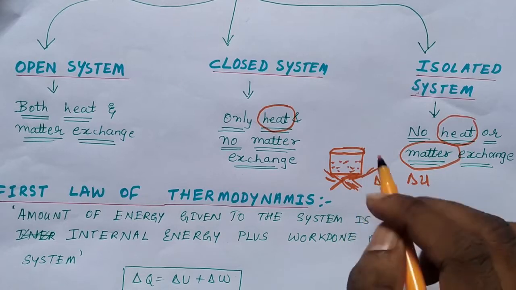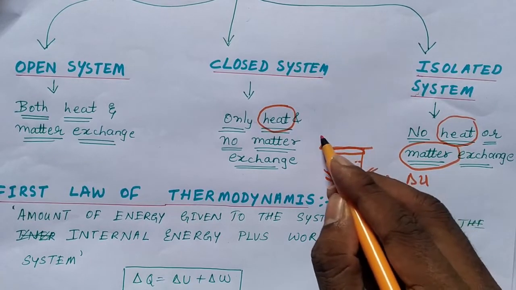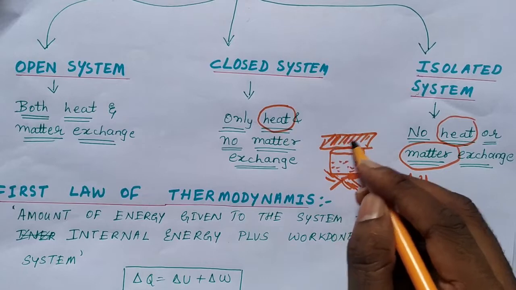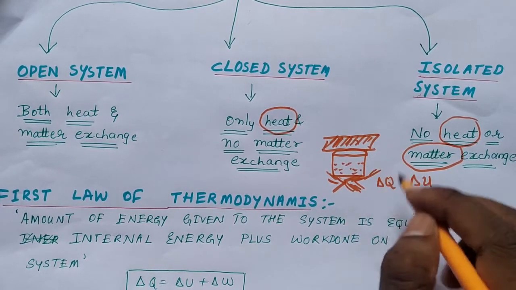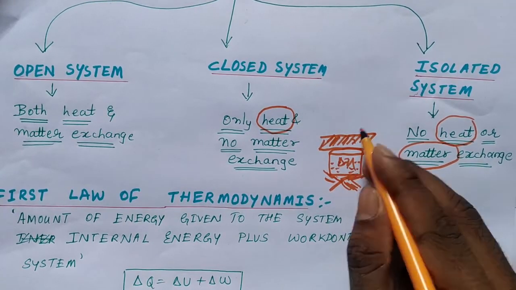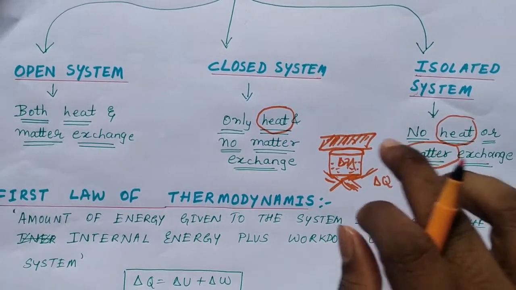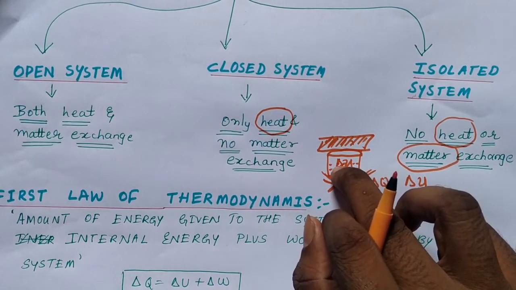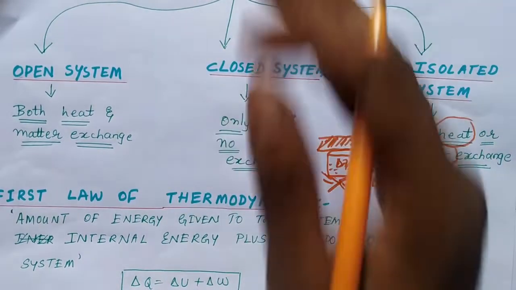But this internal energy, after certain period of time, even though you are continuously giving heat energy, if you cover this tumbler with any lid, metal plate or wood plate like this, after some time, if you go on continue giving heat energy, first some energy will be converted into internal energy and remaining energy will be used to move this lid, isn't it? That means the amount of energy given to the system is partly used for internal energy and remaining is used to do work on the environment or surrounding.